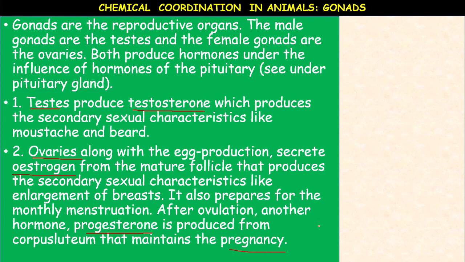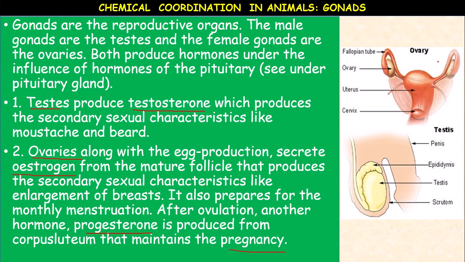So in the females, the ovary produces estrogen. Estrogen is the steroid hormone which influences the secondary sexual characters in females. Along with that, another hormone is produced by the mature follicle after releasing the ovum. It develops into corpus luteum and produces a hormone called progesterone. The main function of progesterone is to maintain the pregnancy.